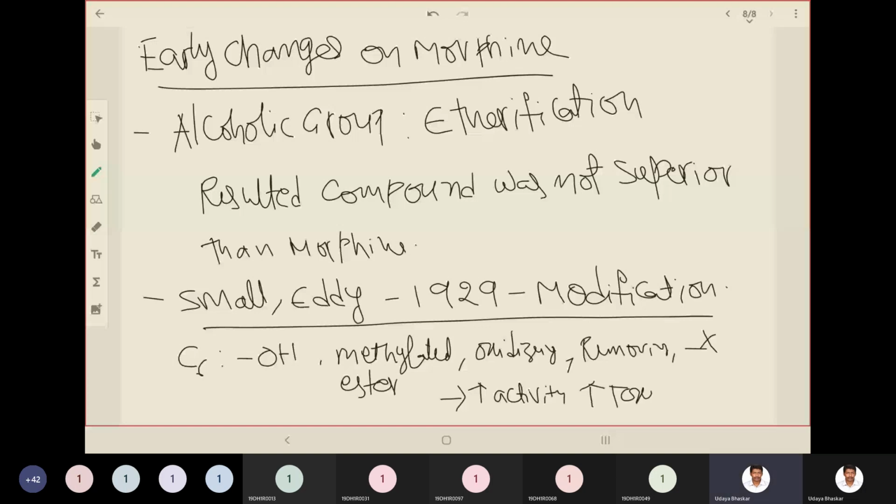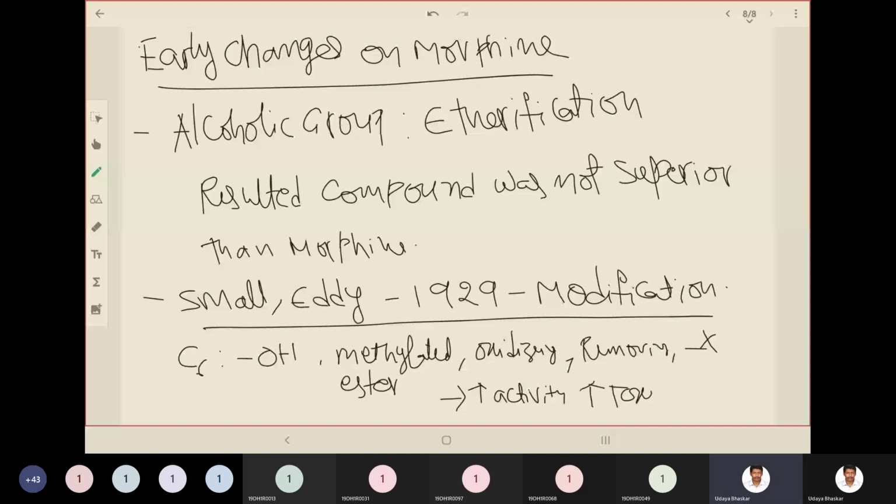What we actually want is analgesic activity, but we don't want the toxic activity. But what is happening if we modify the hydroxyl group at C6 with a methyl group, or oxidize, or remove the hydroxyl group, or esterify it, or add a halogen, it increases activity, but at the same time toxicity is also increasing. That is one observation made by Small and Eddy. Then further, the other observations of theirs are like this.